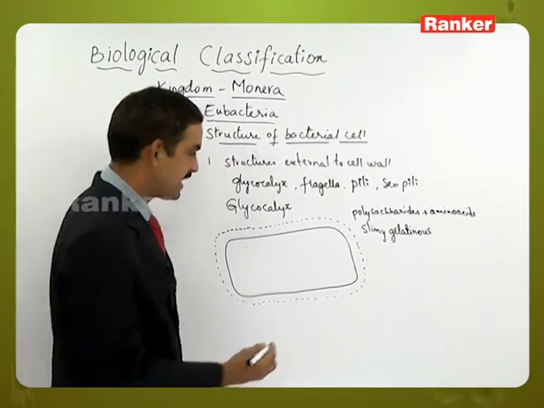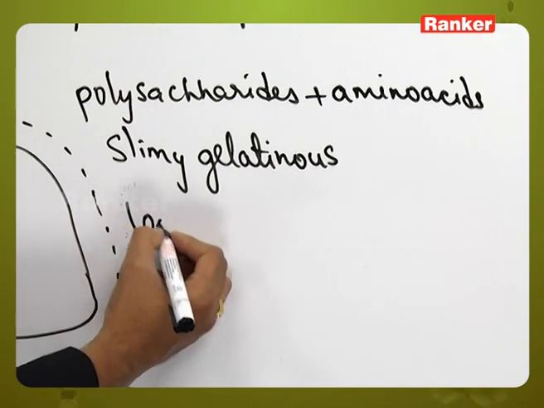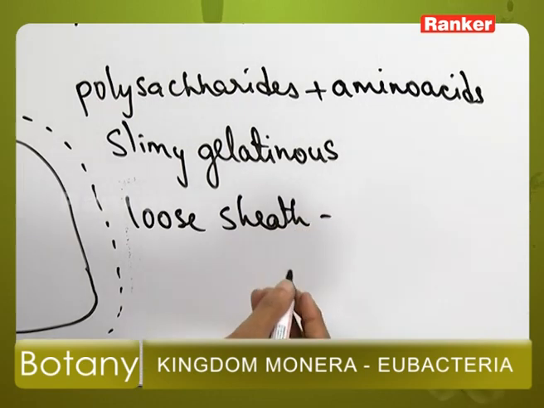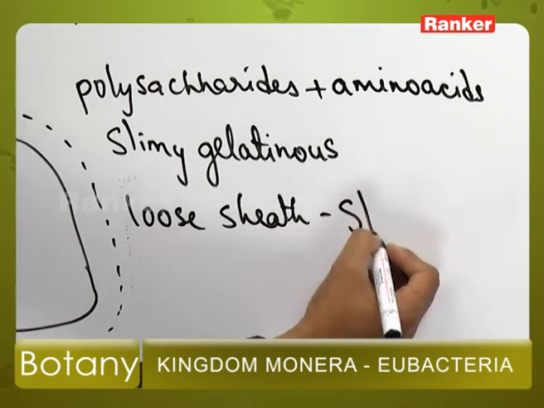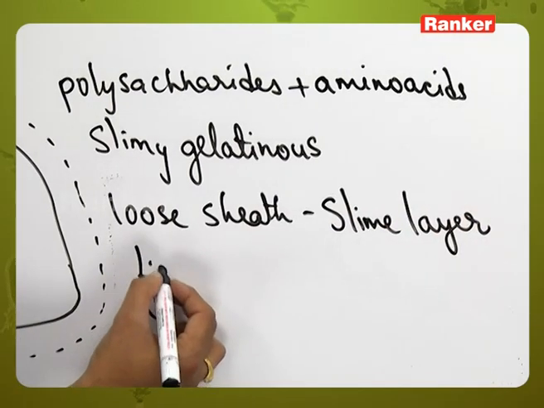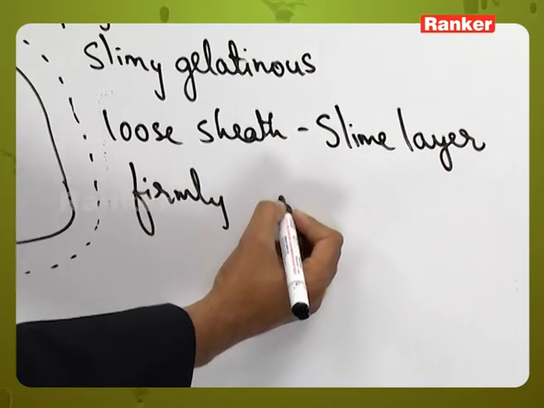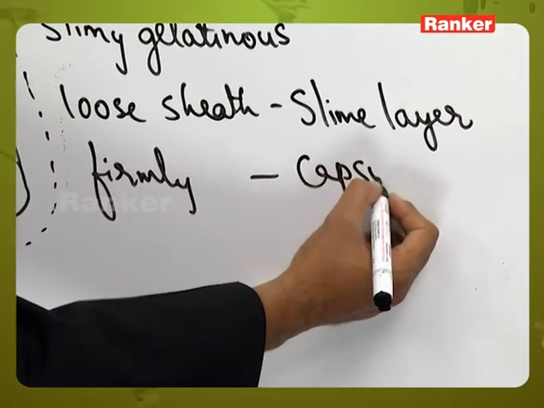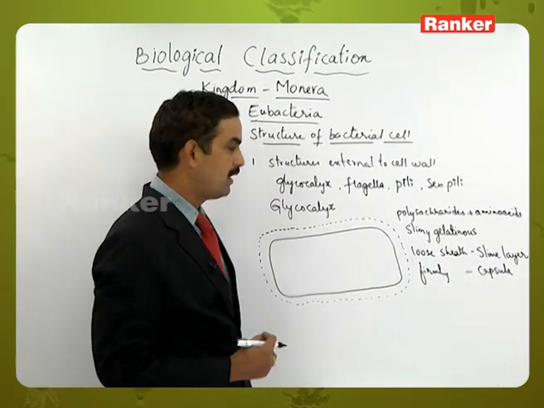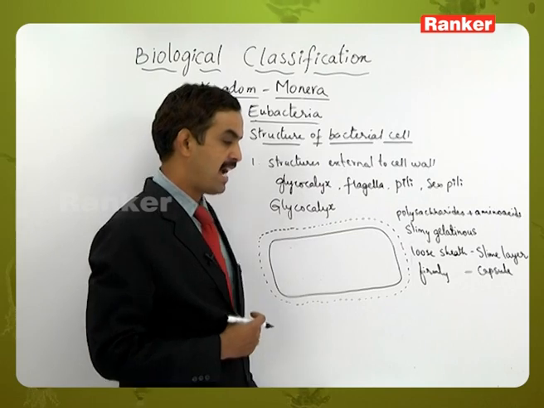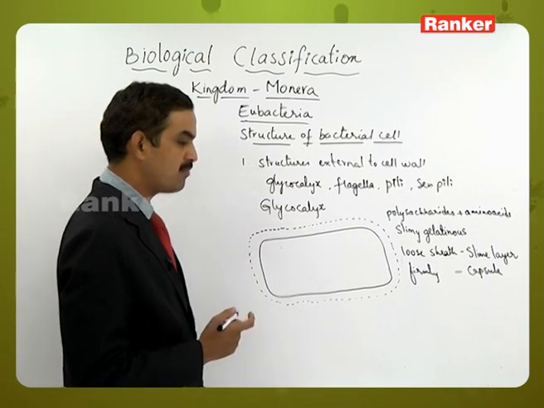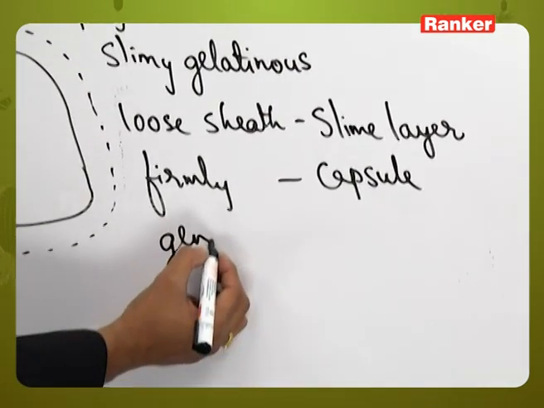It has a dual nature: it can exist in the form of a loose sheath. When it is in the form of a loose sheath, we call it a slime layer. Sometimes it is firmly attached to the cell wall. When it is firmly attached, we call it a capsule. Whether it is in the form of slime layer or the capsule, its composition is made up of polysaccharides and the amino acids. So this nature of loose sheath or firm nature is genetically controlled.